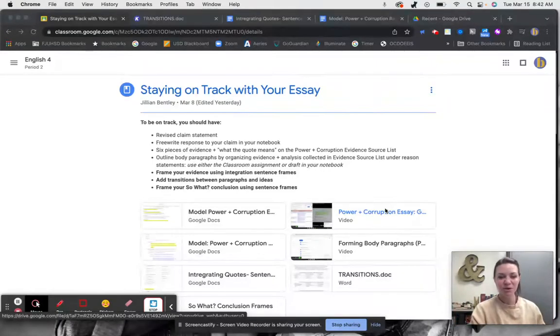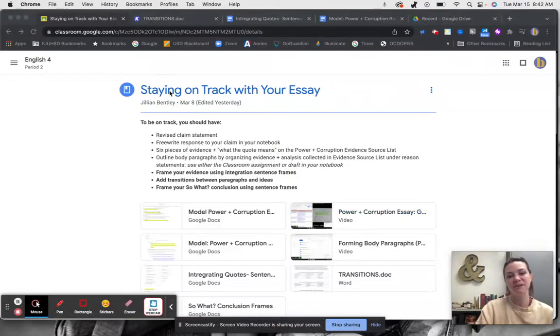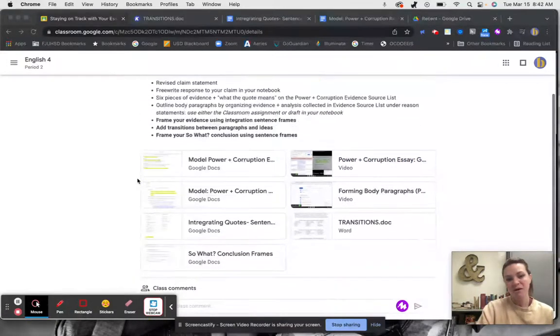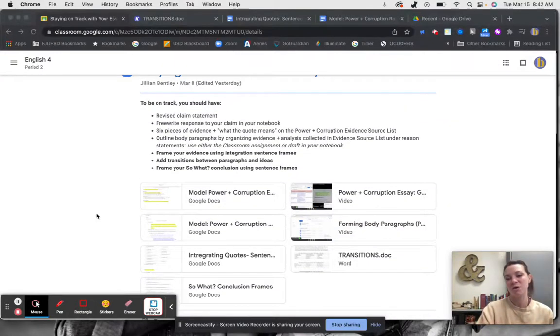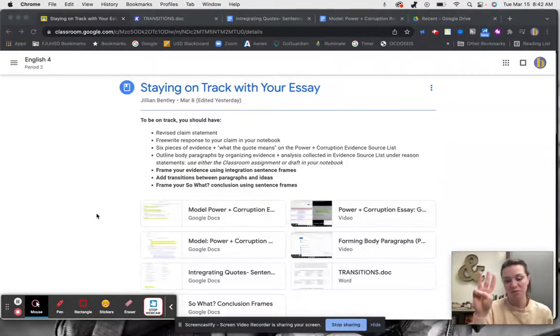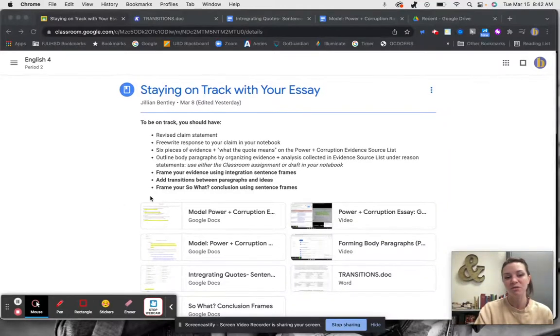That's what you're going to be turning in, basically 3 draft paragraphs. So there's 2 documents in the post that says staying on track with your essay. One is called integrating quotes, sentence starters, or frames, and one is called transitions. Open those 2 documents and open your rough draft. So I have 3 things open to start making those revisions.